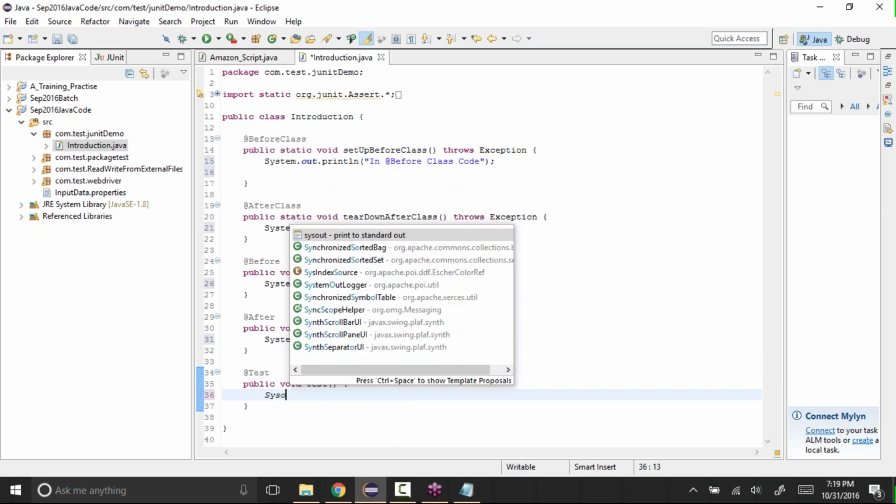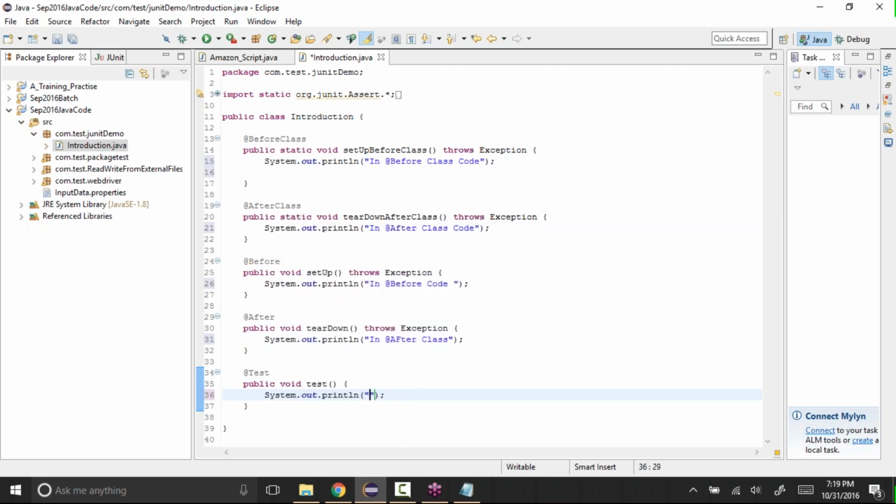Okay, system.out.println in @test code, something, code or class code, like this. Okay, so let's save this.